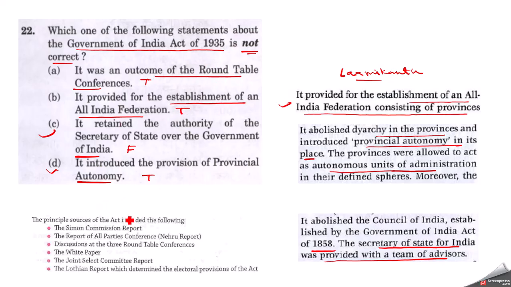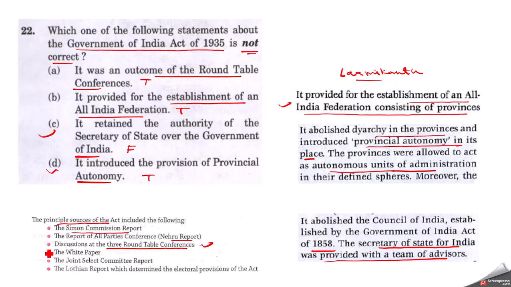So upon searching in Sonali Bansal book, I found this paragraph here. The principal sources of the Government of India Act of 1935 included the following. The first is the Simon Commission report. Second, the report of the All Parties Conference, the Nehru report. Third, the discussions at three Round Table Conferences.